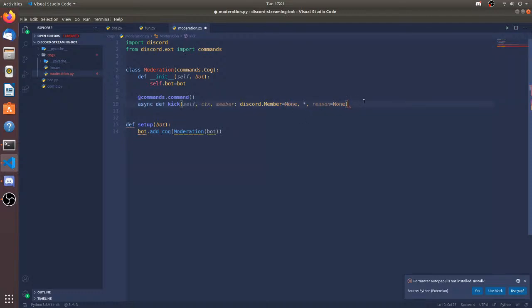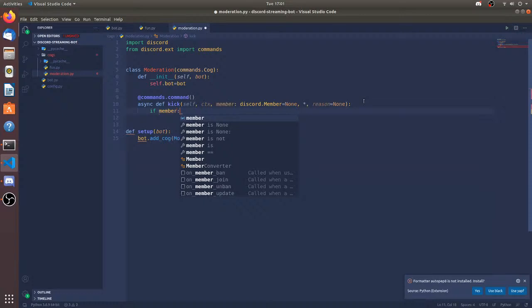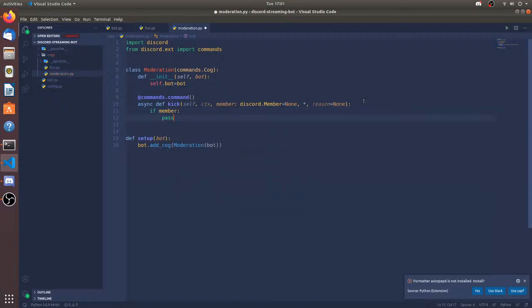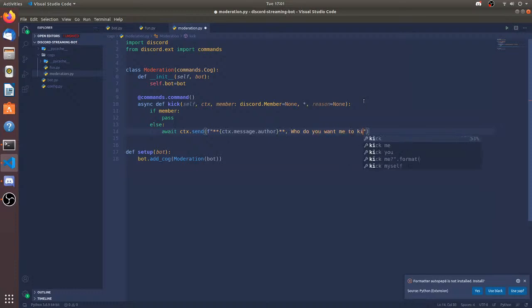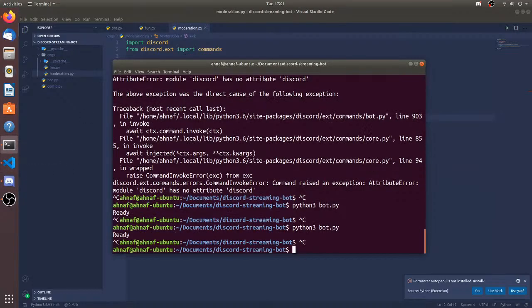So if member: pass, just as a placeholder, else await ctx.send an f-string with ctx.message.author, since I want his name: who do you want me to kick? I'm just going to put pass, something like that.